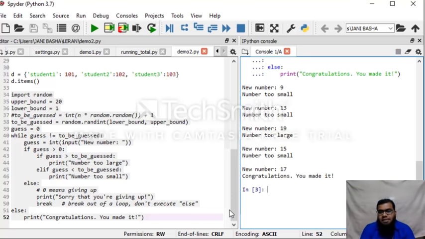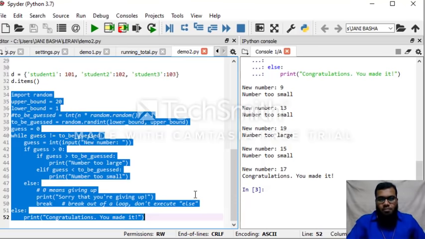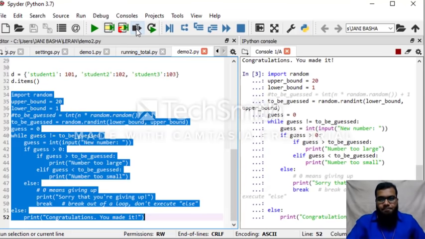When I give 17, the program responds to me saying, congratulations, you have made it. So the number guessed is 17. 17 is the random number which is generated by the program. Once again, I'll try to explain this same output scenario by executing the program once again.